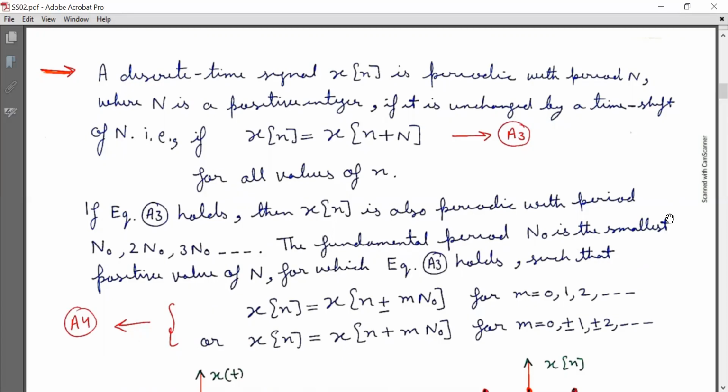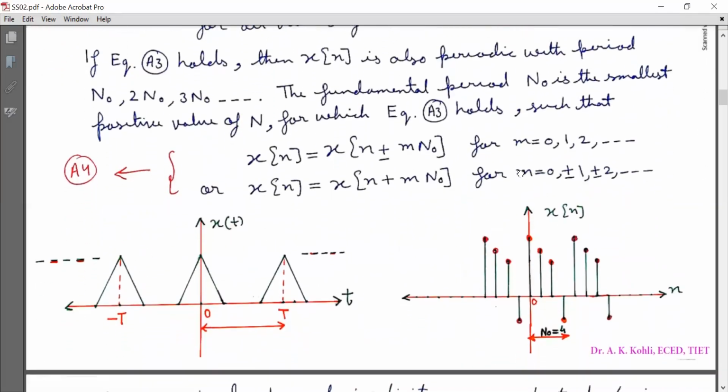The fundamental period N naught is the smallest positive value of capital N for which equation A3 holds, such that x[n] is equal to x[n plus or minus m N naught] for m equal to 0, 1, 2, or we can rewrite it as x[n] is equal to x[n plus m N naught] for m equal to 0, plus or minus 1, plus or minus 2, and so on. Mark it as equation A4.